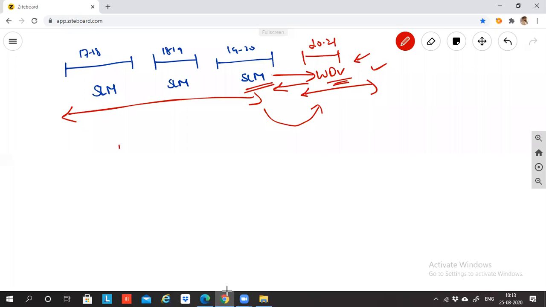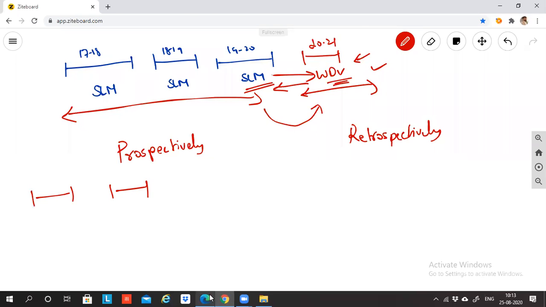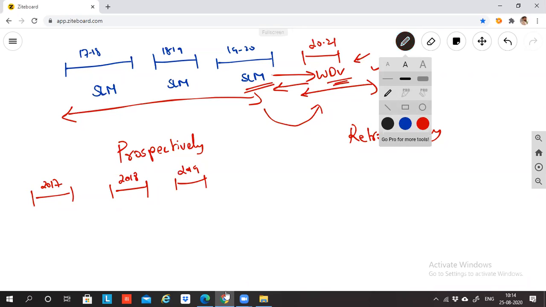There are 2 words: prospectively and retrospectively. Prospectively means, this is financial year 2017, this is 2018, this is 2019, and we are in the current year 2020.